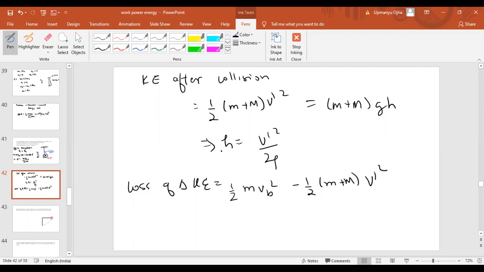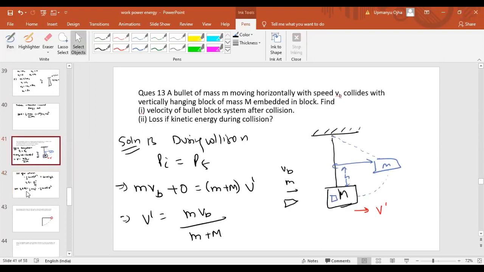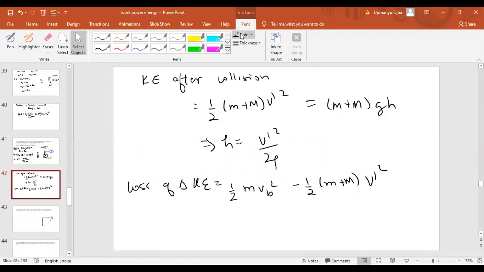Height gained by the block will be v dash square by 2g. V dash value we know, that is m vb by (m plus M). We can put the value and get the answer there. And the loss of kinetic energy will be the initial kinetic energy, half m vb square, minus half (m plus M) v dash whole square.